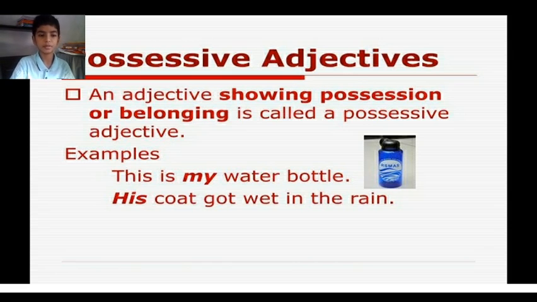Possessive adjectives. An adjective showing possession or belonging is called a possessive adjective. For example, this is my water bottle. Here the adjective is my. His coat got wet in the rain. Here the adjective is his.